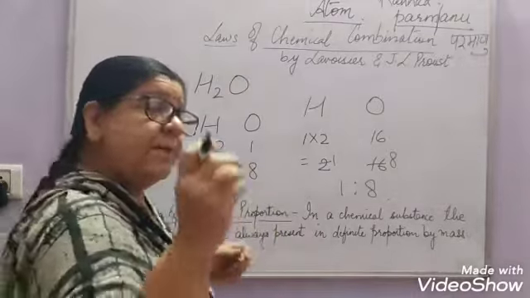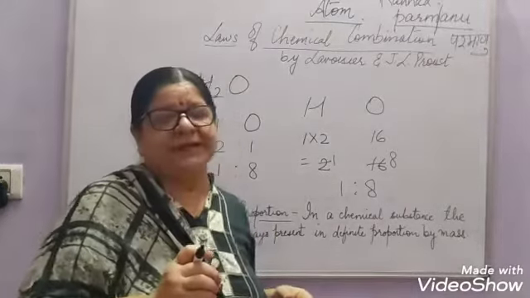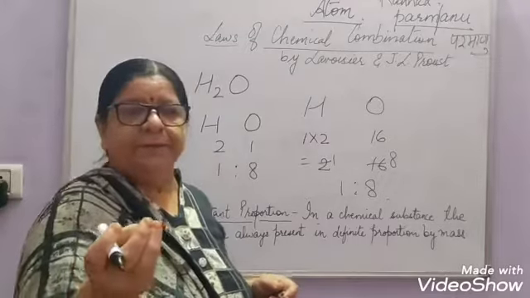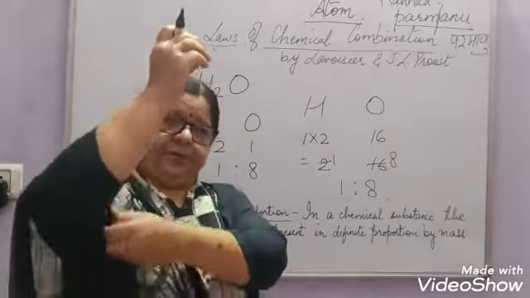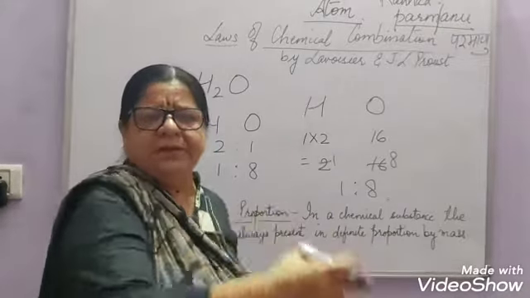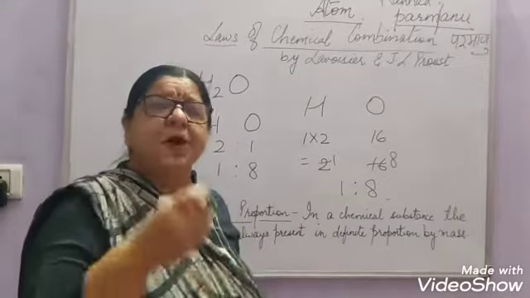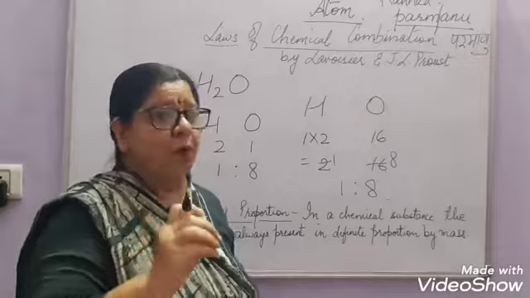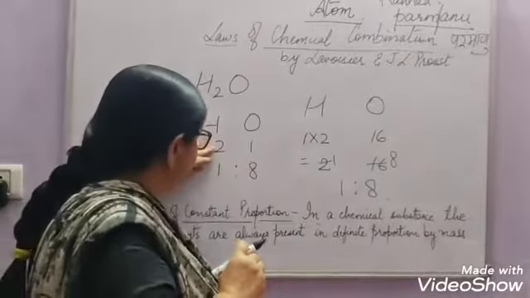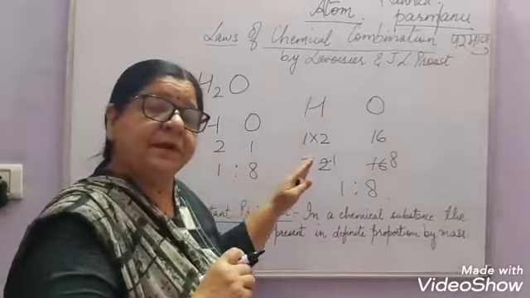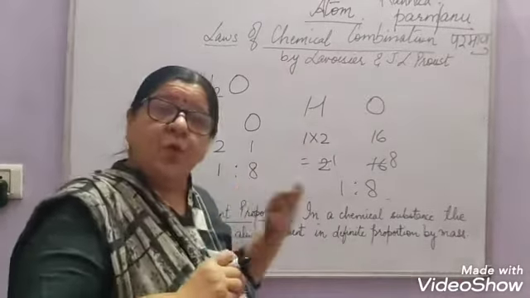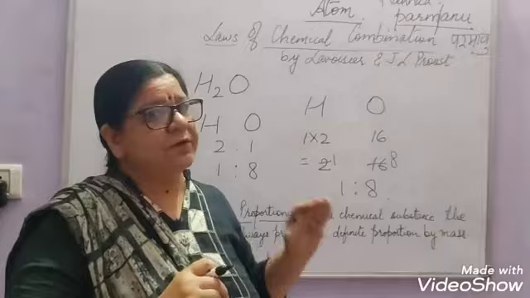Now this water, from whatever source we take, it will remain the same. Whether we take tap water, rain water, river water, sea water, even the water from the ditch. From any source we take water, this cannot be changed. It will always have 2 parts of hydrogen and 1 part of oxygen. Or by mass if we take, it will be 1:8 in ratio.